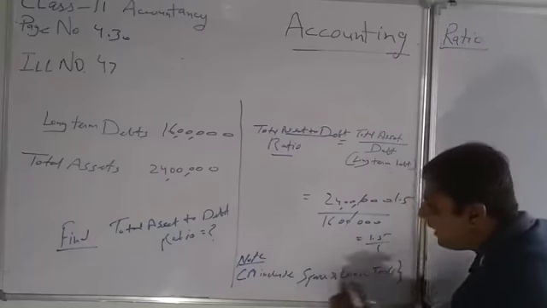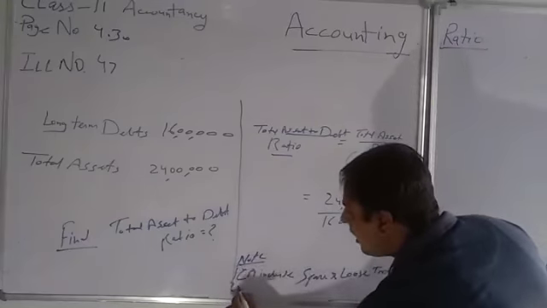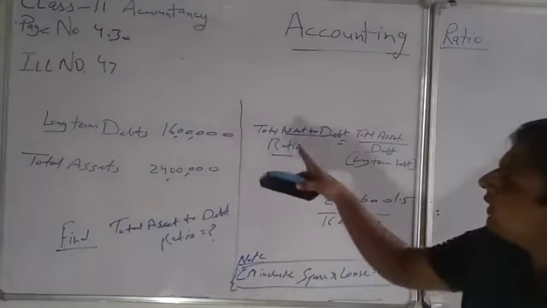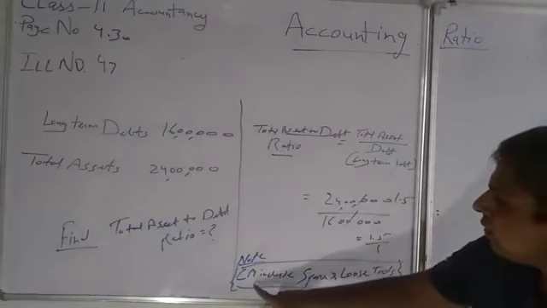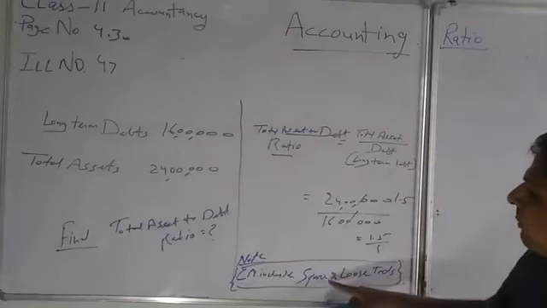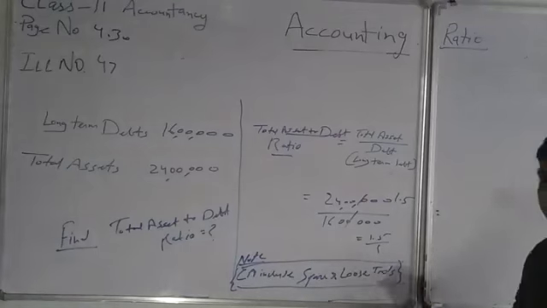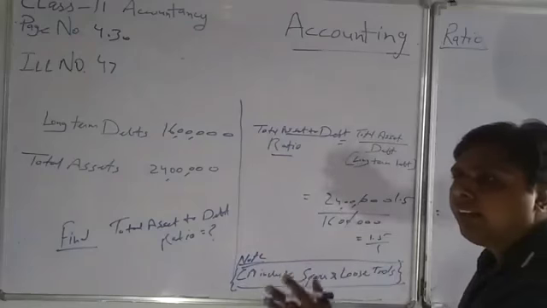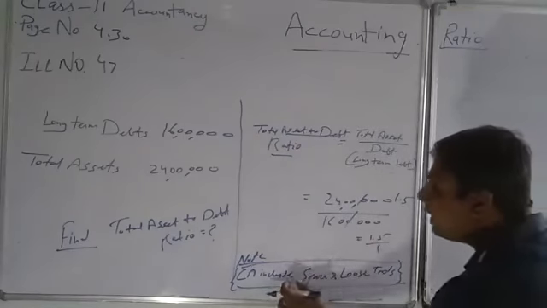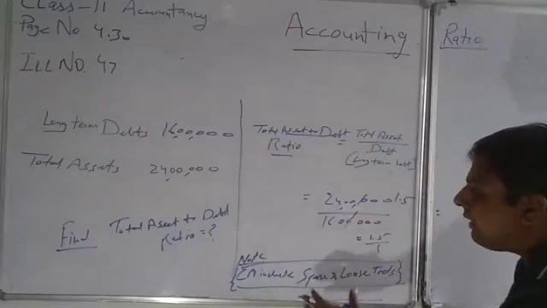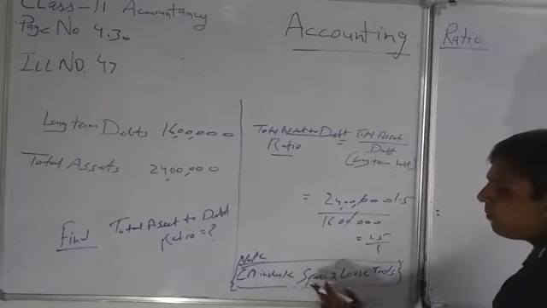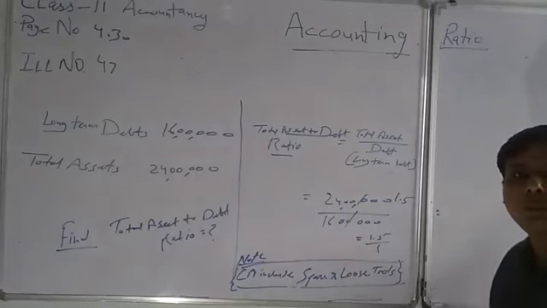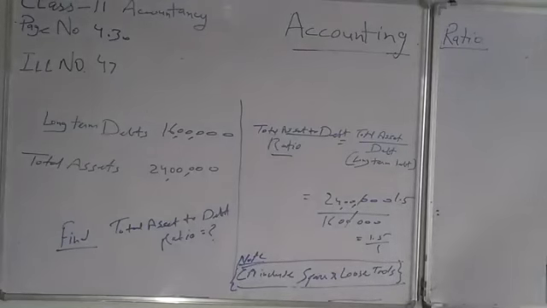This is very important. For solving these types of solvency ratios, remember that current assets include spare and loose tools. When we solve liquidity ratios, current ratio and quick ratio, we exclude it. We are not taking it. But right now we have to take it in this ratio because it is included. It's given in your book also. Remember it. Okay, moving to our next question.